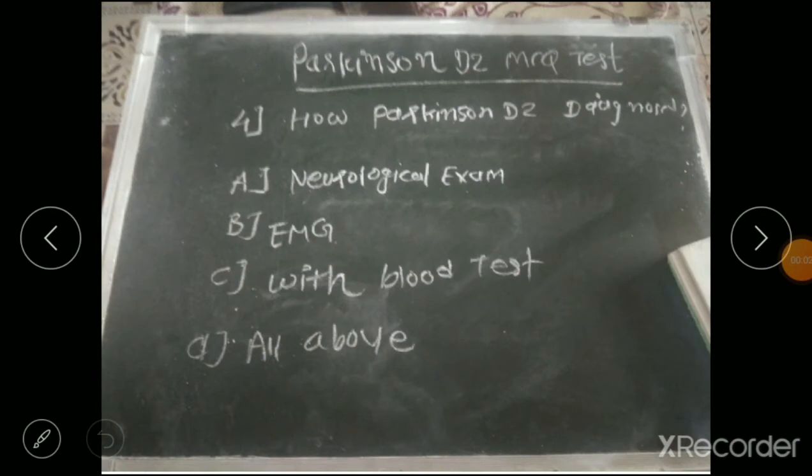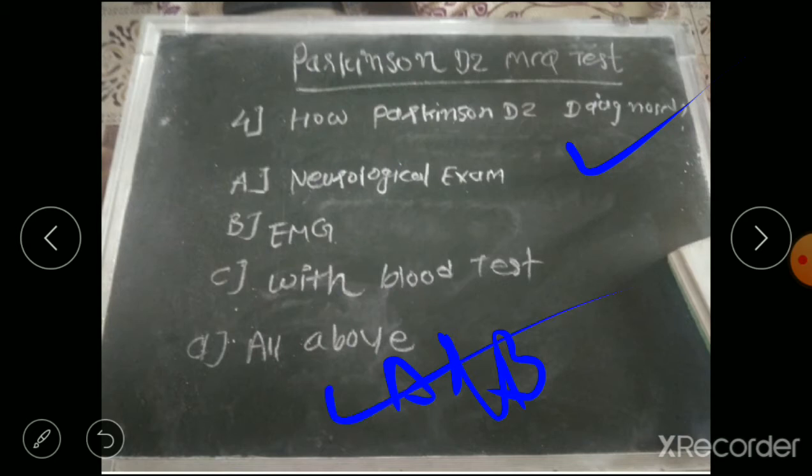The next question is, how is Parkinson disease diagnosed? Option A neurological examination, option B EMG, option C blood test, and option D A and B, not all of them. So the correct answer is option D, A and B. We can use neurological examination and EMG in a Parkinson patient.